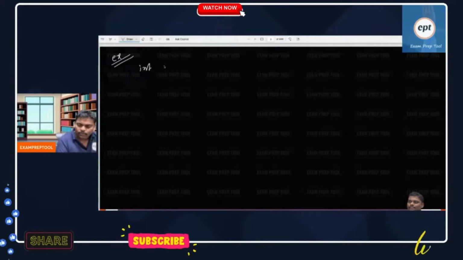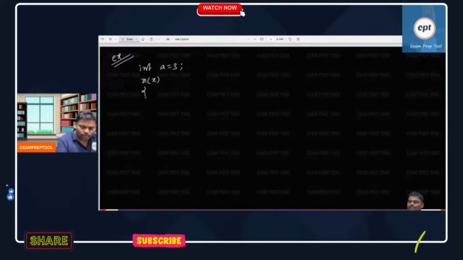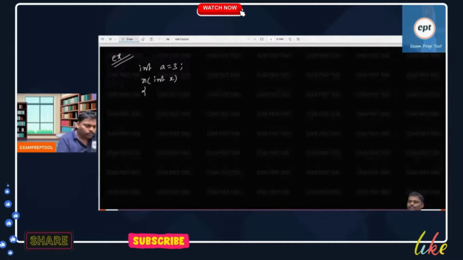Int a is equal to 3. It is a very tricky problem. Please check. Int a is equal to 3. Next one, n of x. Don't worry about the syntax. N of int x. Careful. Inside, x is equal to x into a. Printf x.